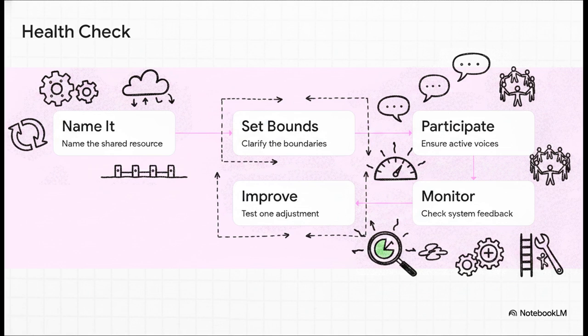Who is actually doing what? Third, ensure active participation. Are the right voices genuinely being heard in the room? Fourth, monitor the system feedback to catch small problems way before they become full-blown crises. And fifth, test just one practical improvement. Small, consistent, real-world tweaks will absolutely always outperform some massive reform that never makes it off the whiteboard.